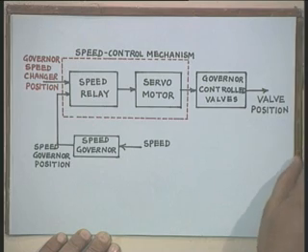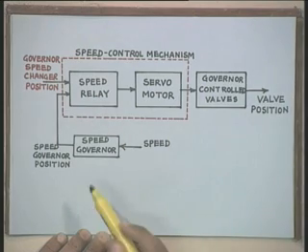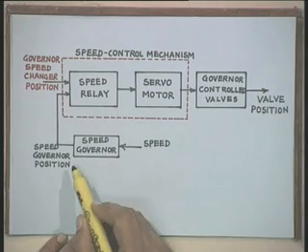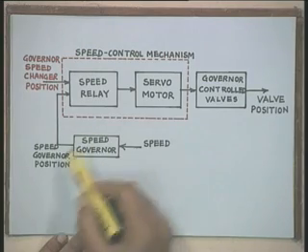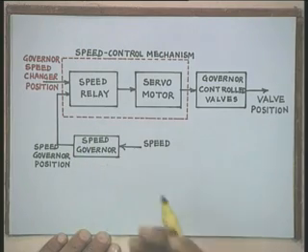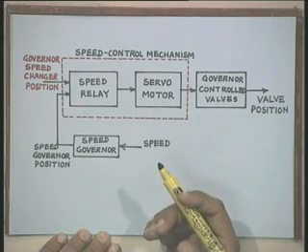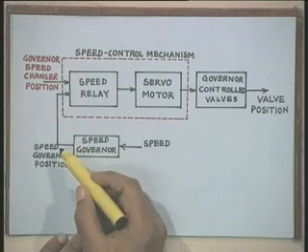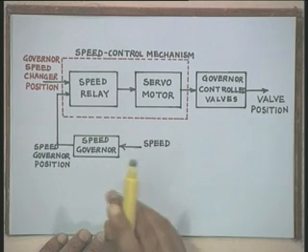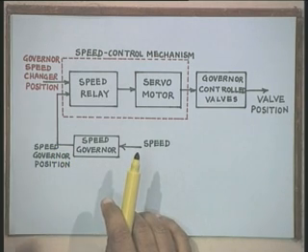Therefore, here the basic components of the speed control mechanism can look like this. We have a speed governor. The first block is the speed governor. Input to the speed governor is the actual speed of the machine. Then the output of this governor will be the speed governor position. Depending upon the speed, there is some position of the governor.